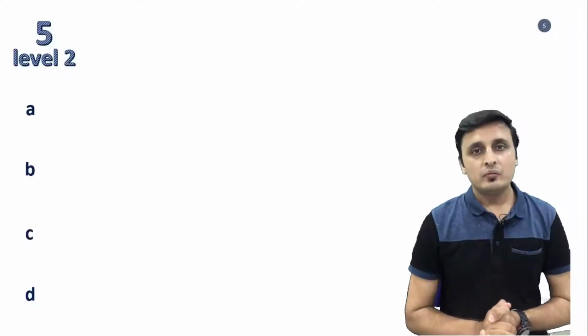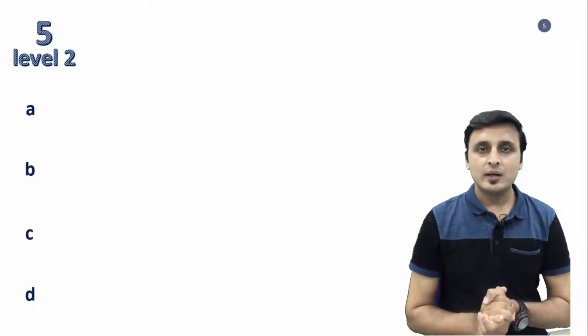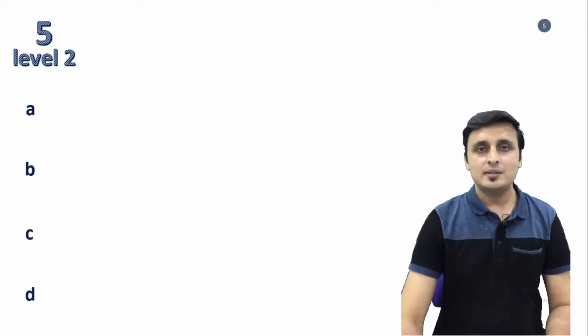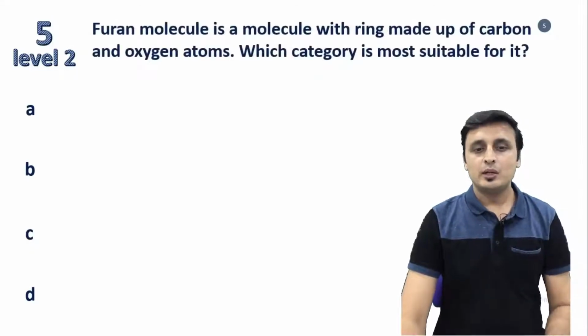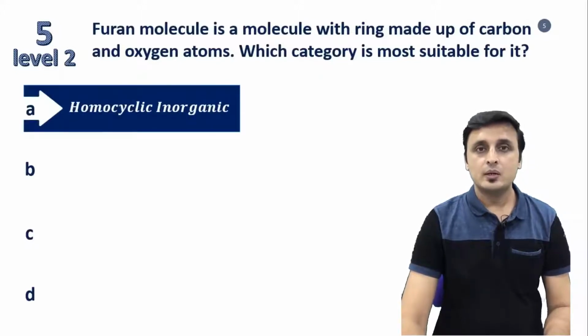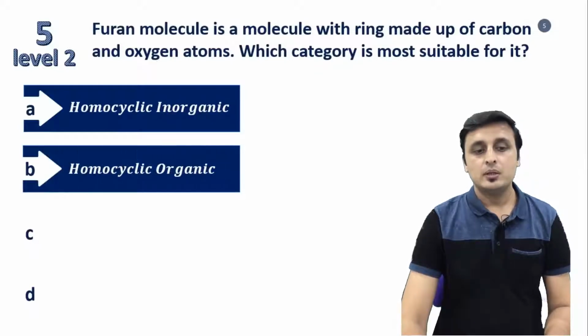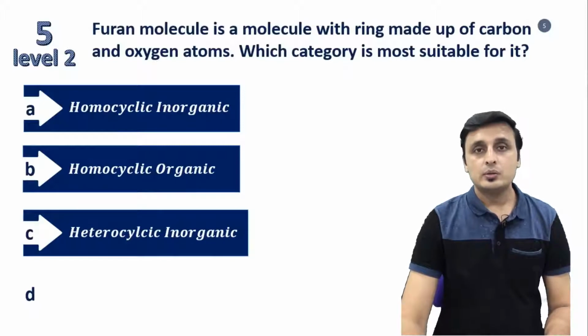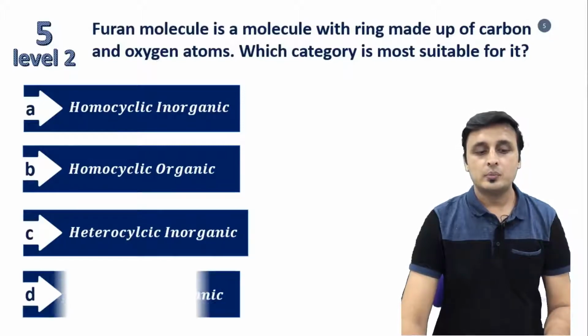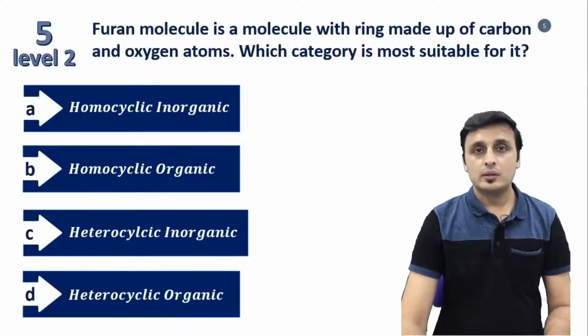Now presenting fifth question of the show. Question 5, level 2. The question is: furane molecule is a molecule with a ring made up of carbon and oxygen atoms. Which category is most suitable for it? Options are: option A, homocyclic inorganic; option B, homocyclic organic; option C, heterocyclic inorganic; and option D, heterocyclic organic.